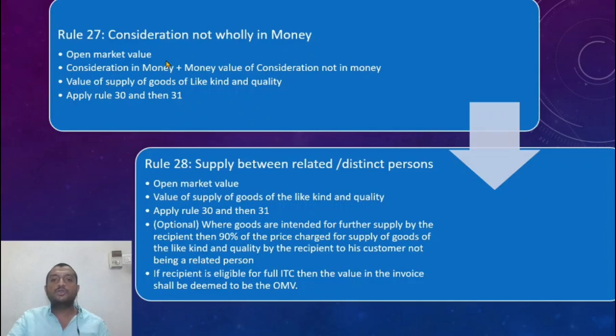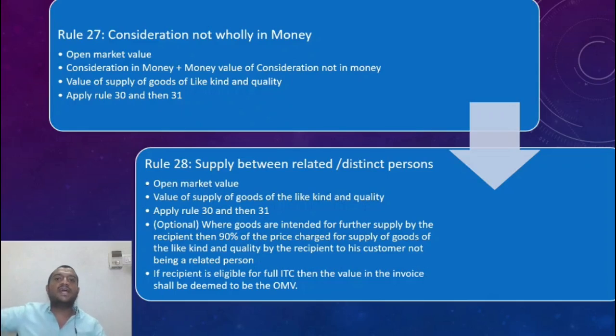Now if this is also not possible, the value of supply of goods of the like kind and quality. So the goods that are similar in all respects. So the value of supply of goods, let us say similar goods I have to take. Let us say I am buying a Verna car. So similar to it, let us say Hyundai Verna, the competitor is some Honda Civic or something.